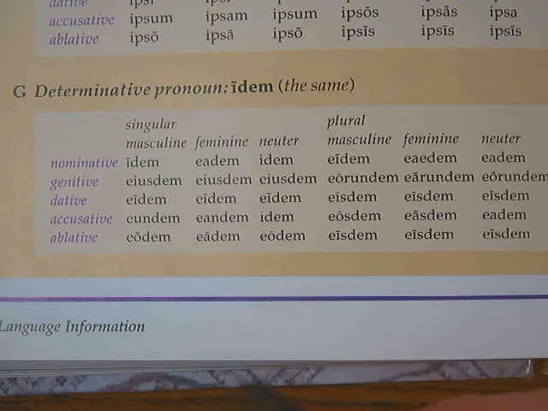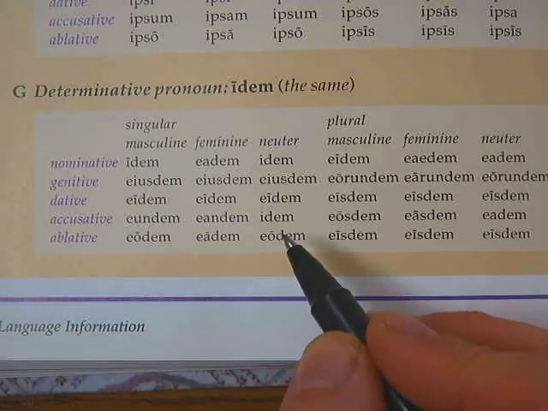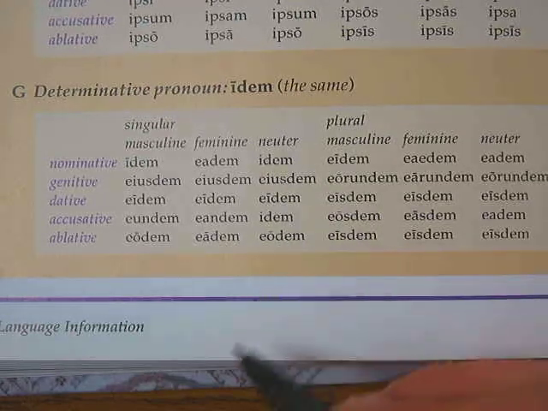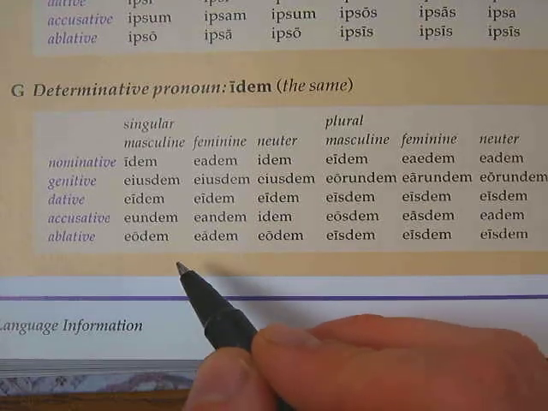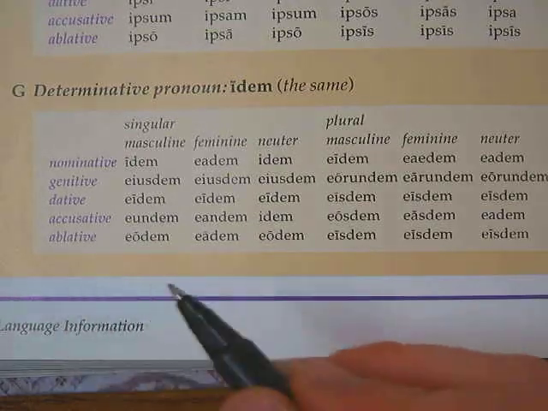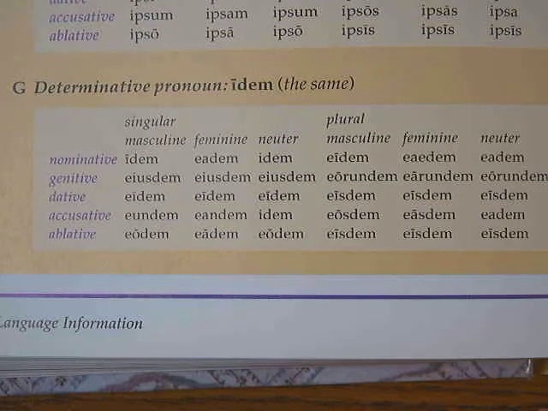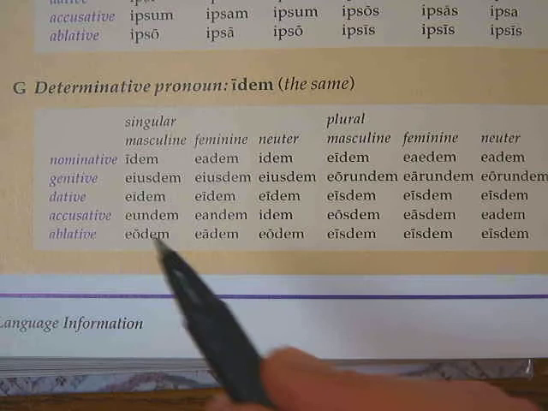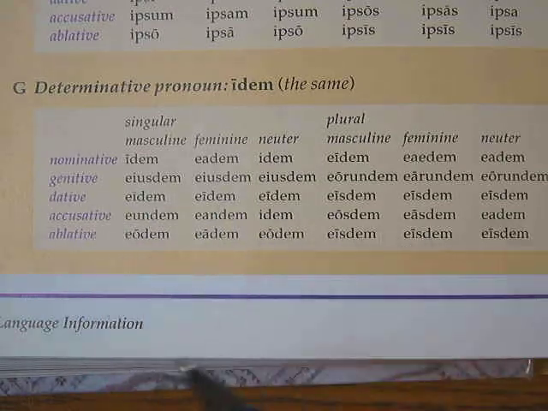it means the same. If you wanted to say this at the same time, you would say eodem tempore. Eodem tempore. Tempus is neuter. If you want to say at the same hour, you'd say eadem hora. Eadem hora. On the same day, eodem die. Eodem die. And you can use it to denote people. It can be used with a noun or by itself. You could say the same man.